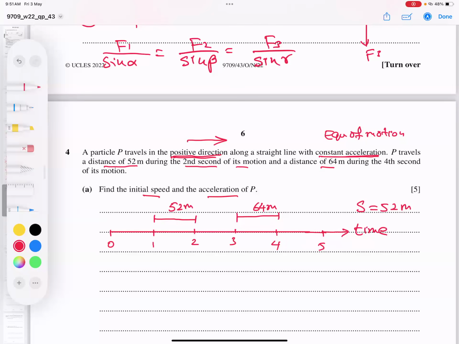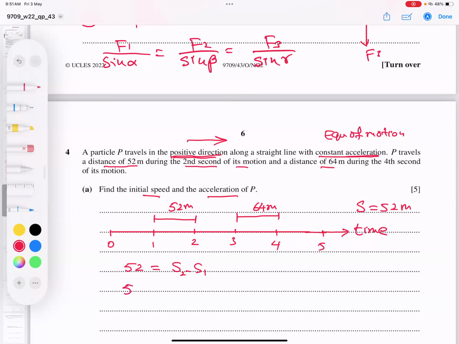So we will apply this technique. How? Look here now. Can I say, student, the distance between this time and this time is 52? Yes, you can say. Or I can say the distance 52 is actually S2 minus S1. S2 stands for in 2 seconds, S1 stands for in 1 second.